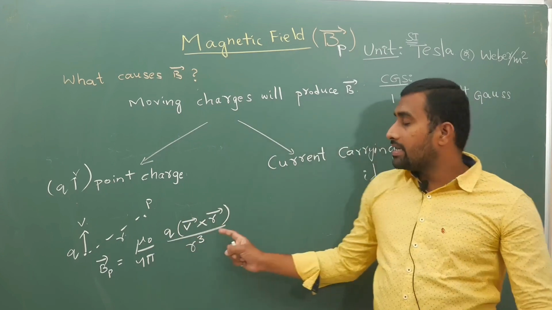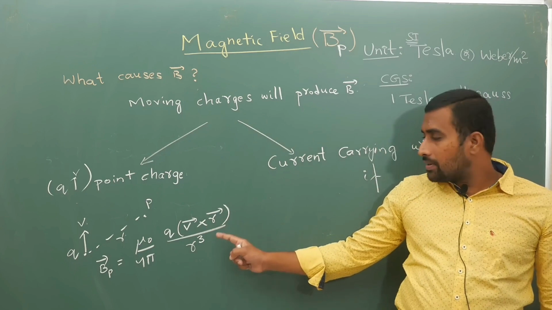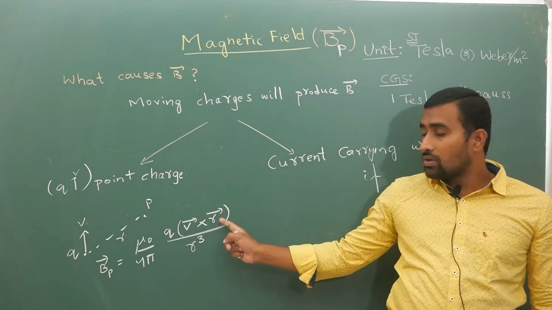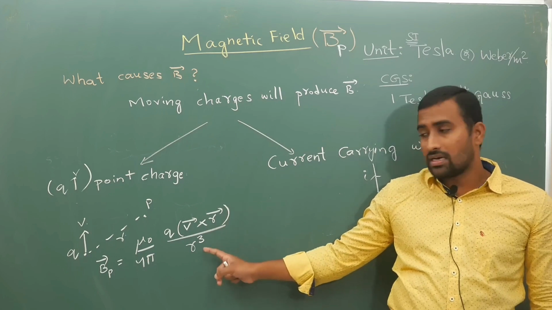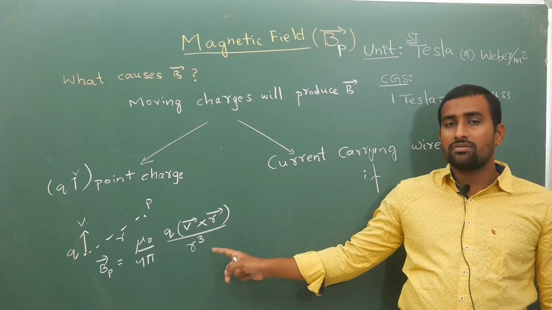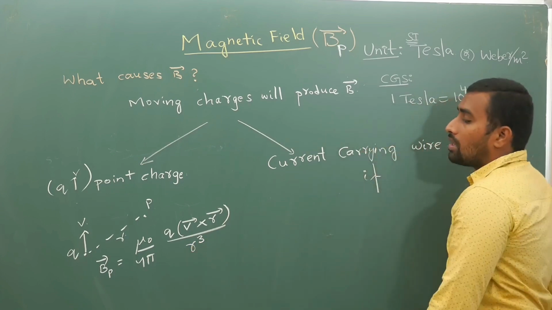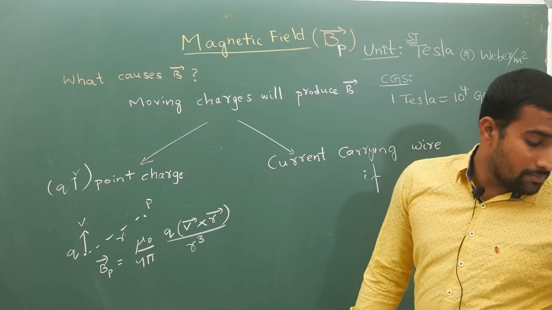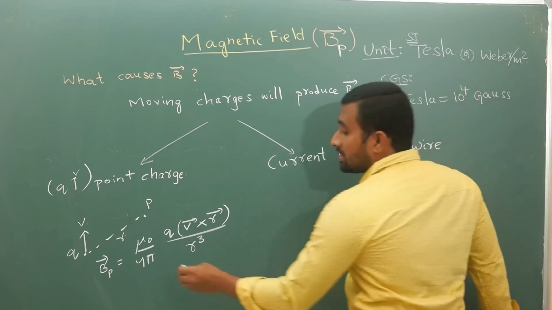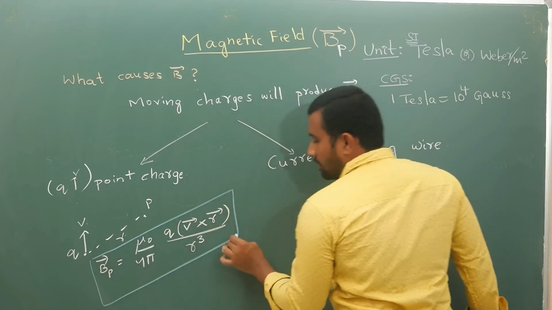If you are writing in terms of unit vector, this will become r cap by r square, because unit vector r cap is r bar by mod r. So this is your magnetic field because of a point charge moving in space.